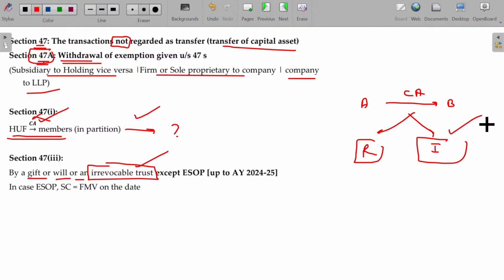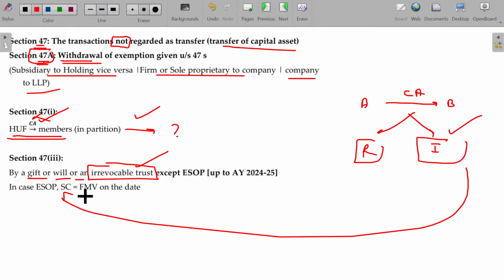In case of irrevocable gift, this will fall under section 47. Clear? Even revocable also, in most of the cases. But this will not be applicable for ESOP, the employee stock options plan. You cannot say that it's a gift, so it's not taxable. No, sir, it is taxable only. If you are getting a share from your company because you are the employee, the fair market value minus the amount you paid will be considered as perquisites and taxed already. So it's not free. For ESOP, this provision will not be applicable, even though it's a gift from the employer. Clear?